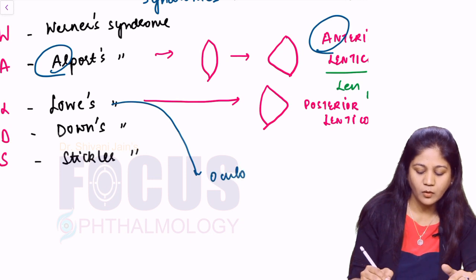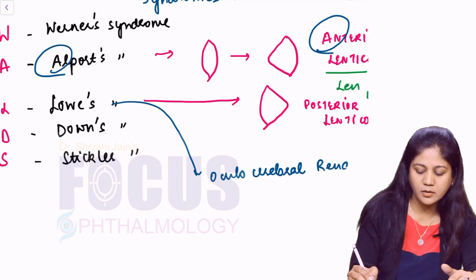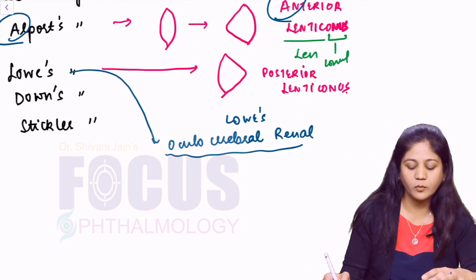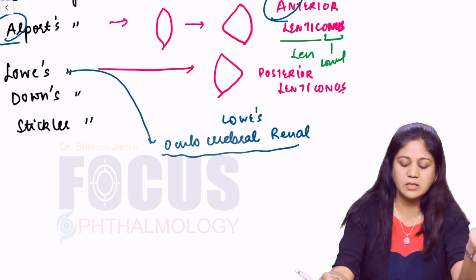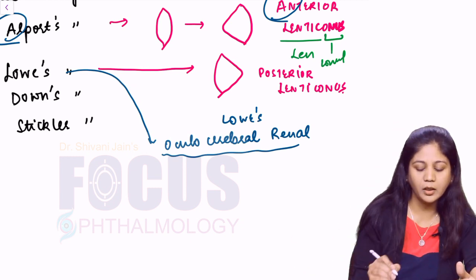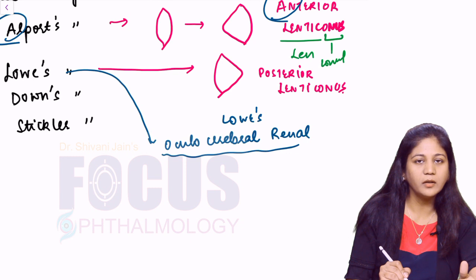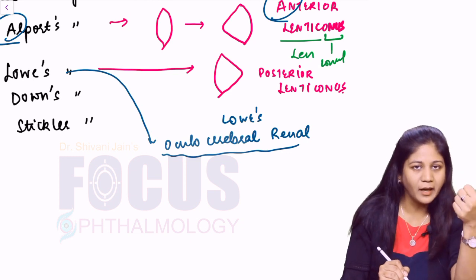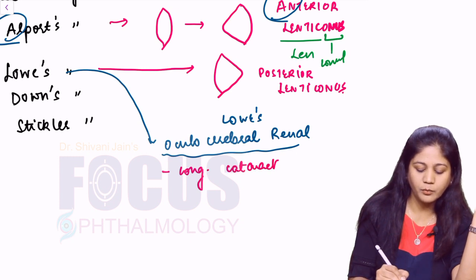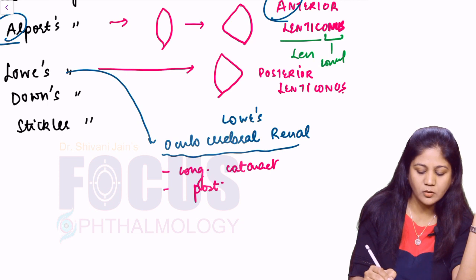So Lowe's syndrome is also called oculocerebrorenal syndrome. As you can see, it may have ocular features, CNS symptoms, and some renal features. So we are concerned about the ocular ones. One such thing we already know is the presence of congenital cataract. Second, we have just learned that the patient may have a posterior lenticonus also.